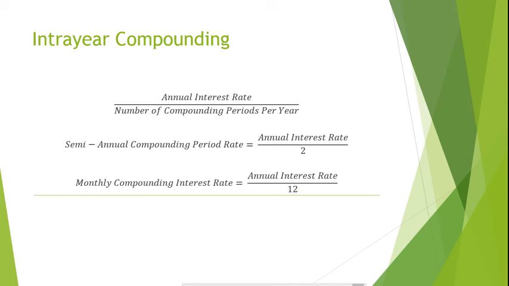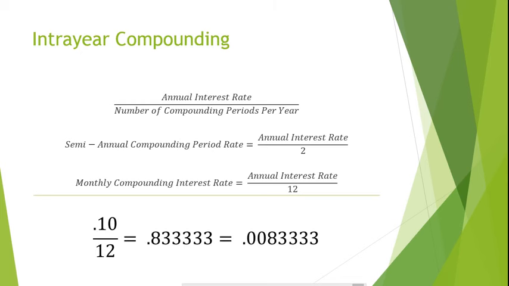If you have an annual interest rate of 10% and interest is compounded monthly, then you would divide 0.10 by 12, giving you a rate of 0.00833333.